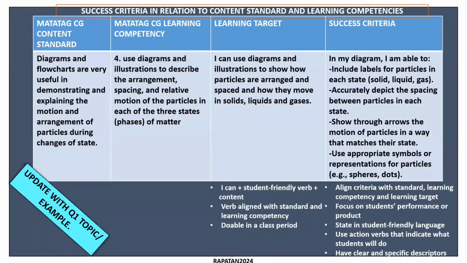So my success criteria is, in my diagram, I am able to include labels for particles in each state. By showing the labels, you are able to use the diagram to illustrate the idea po. Okay. So you can see certain connections, right? Yes po, Doc.